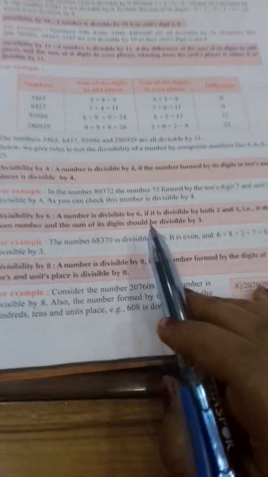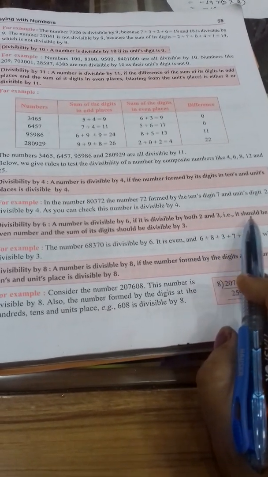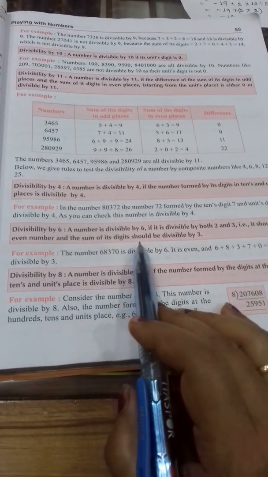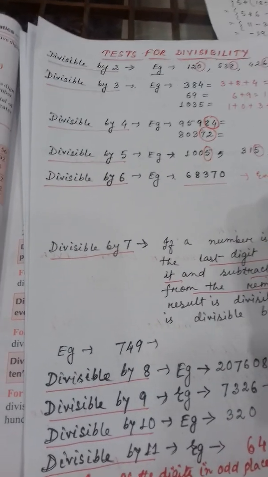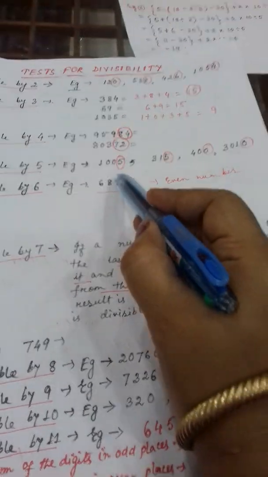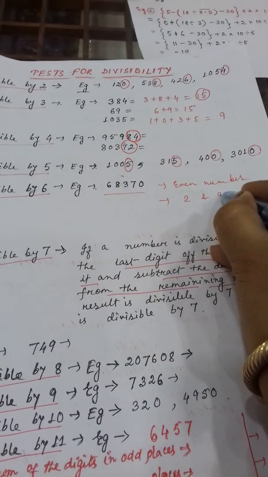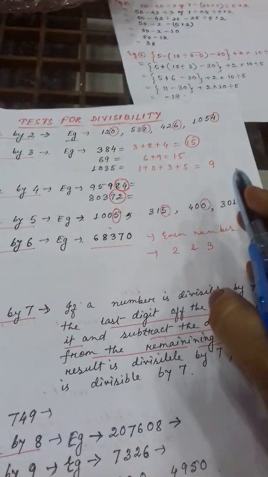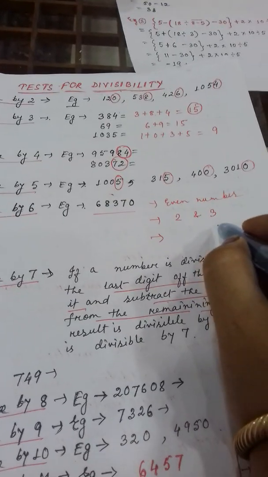Divisible by 6 means what? A number is divisible by 6 if it is divisible by both 2 and 3. That is, it should be an even number and the sum of the digits should be divisible by 3. Here 3 points are there. First you will see this number is an even number. Clear? Second, you will see this complete number is divisible by both 2 and 3 with the 2 and 3 divisibility rule. Clear? And the third point is the sum of the digits must be divisible by 3.